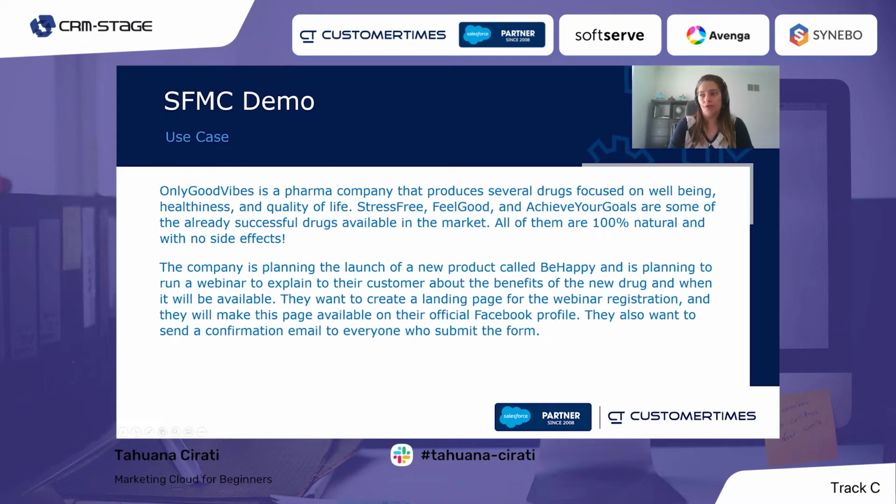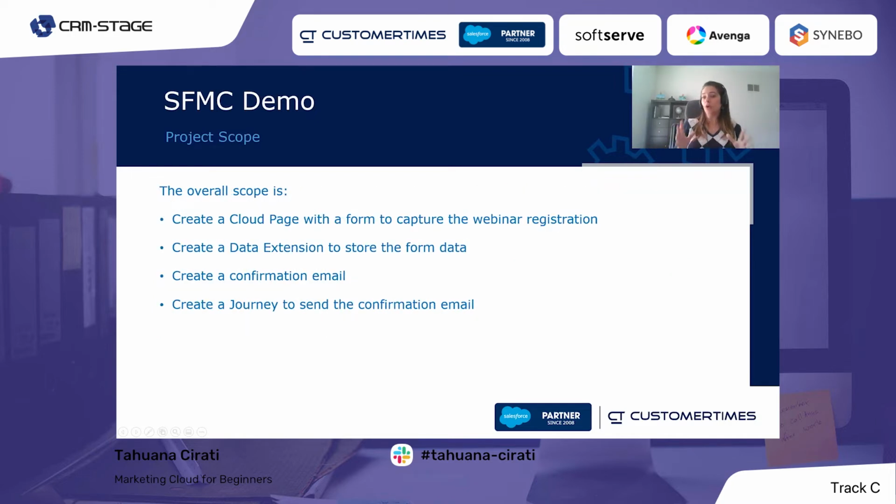So of course this is a fictional use case, but it's inspired by some of my previous projects and some real use cases that I've seen in Marketing Cloud. So the overall scope in this small project that we work on together today is: we need to create a cloud page with a form to capture the webinar registration. We need to create a data extension to store all the data that the form will capture. We need to create the confirmation email, and we need to create a journey to send this email. So these are the 4 main points that we need to build today.